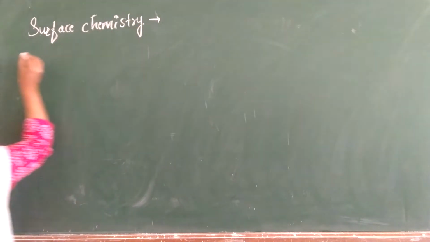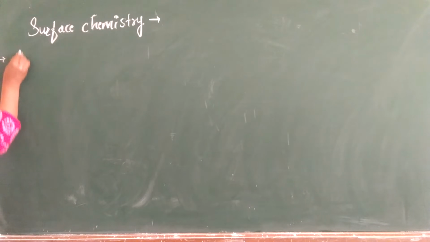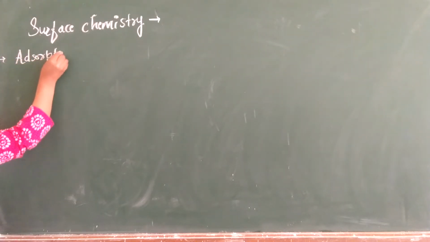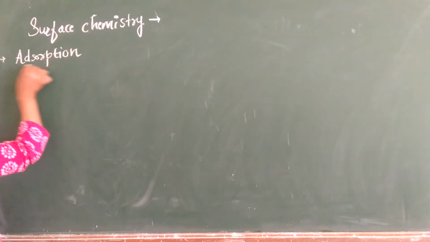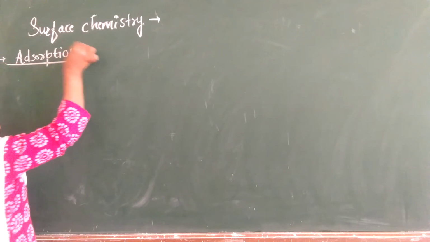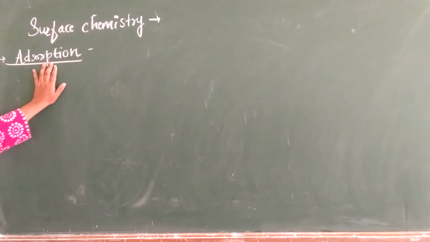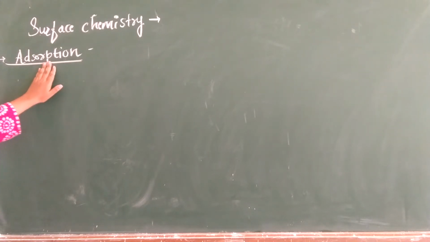First we saw what is the meaning of adsorption. Adsorption is nothing but accumulation of gas, liquid or solid on the surface of a solid, which we call adsorption, isn't it?